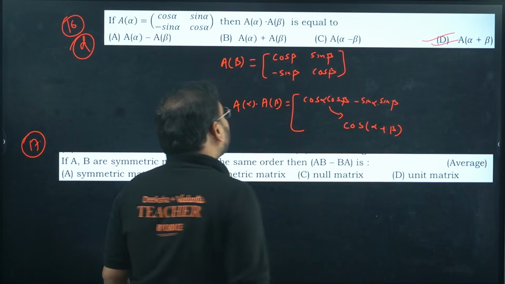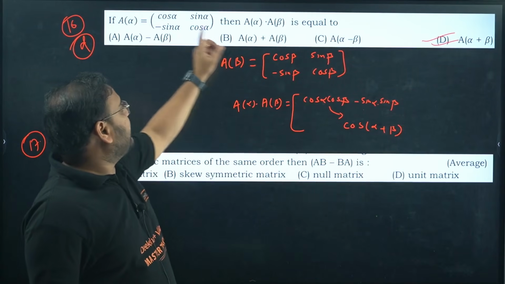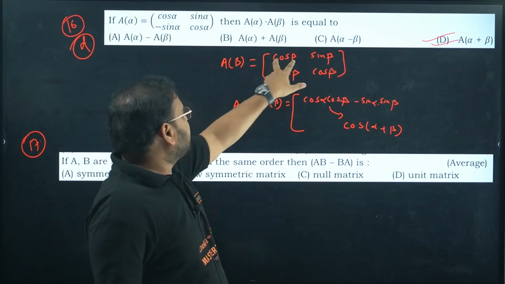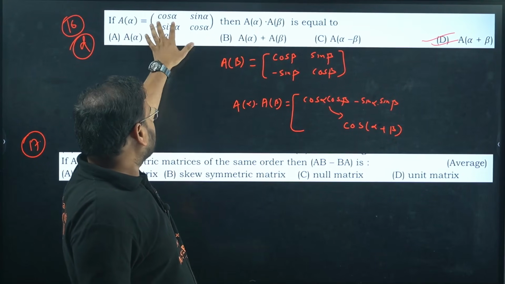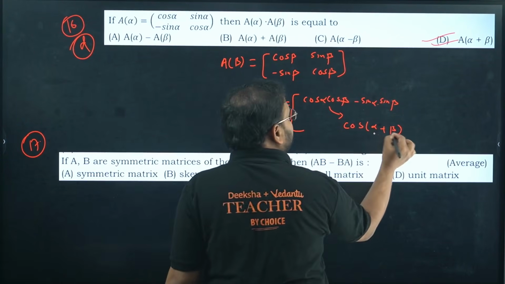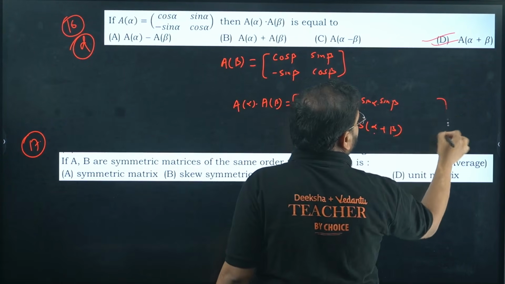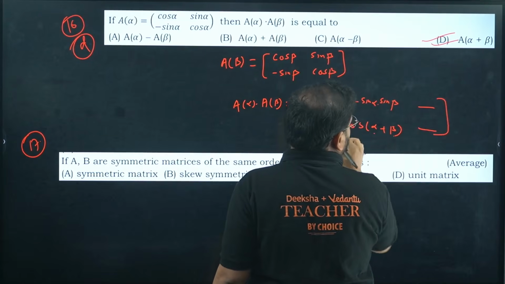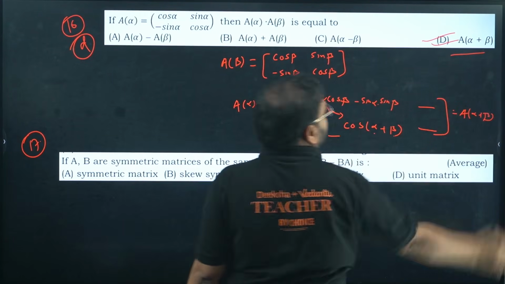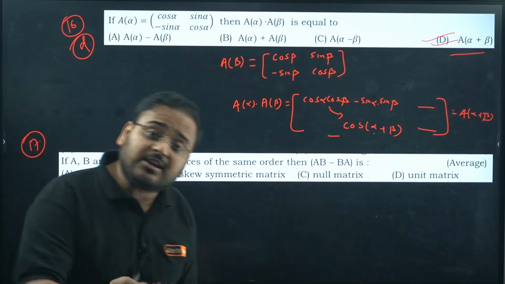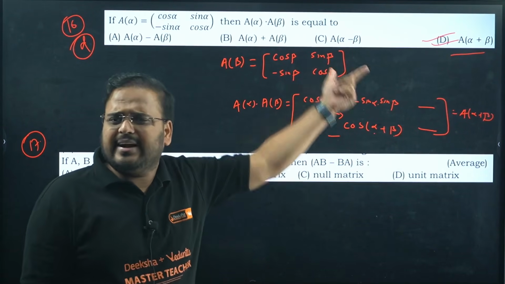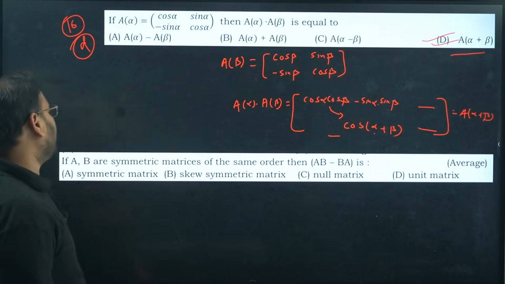You are multiplying cos of alpha into cos of beta, like this. The term was here cos alpha, it was A alpha. Cos beta, it is A beta. So when you have cos of alpha plus beta, of course this whole thing will become A of alpha plus beta, with the other elements. Answer is option D. If it is a 2 marker or 3 marker, then I'll solve all the steps. Otherwise, I need to get the answer, which is option D. So 1 marker, move on.